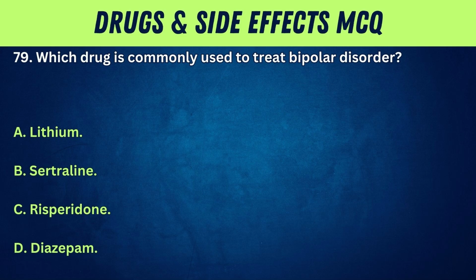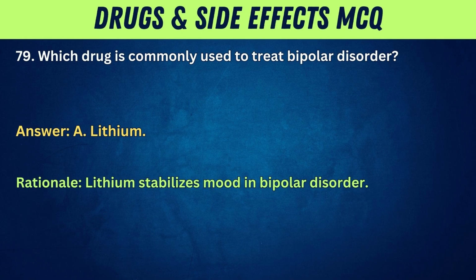79. Which drug is commonly used to treat bipolar disorder? A. Lithium. B. Sertraline. C. Risperidone. D. Diazepam. Answer: A. Lithium. Rationale: lithium stabilizes mood in bipolar disorder.